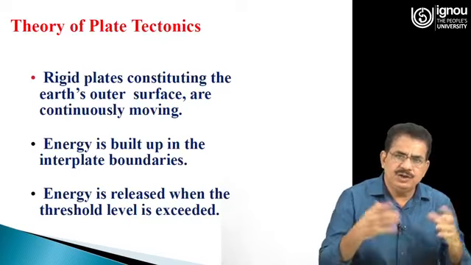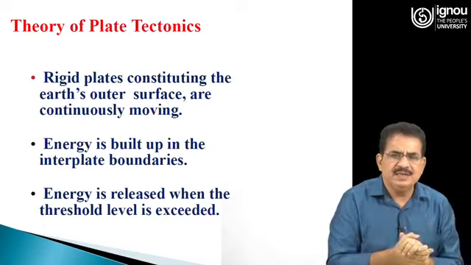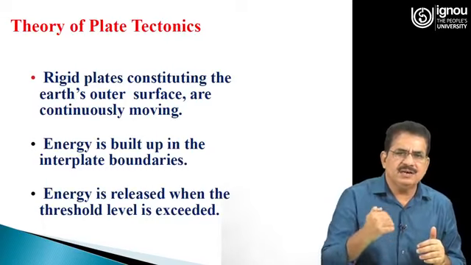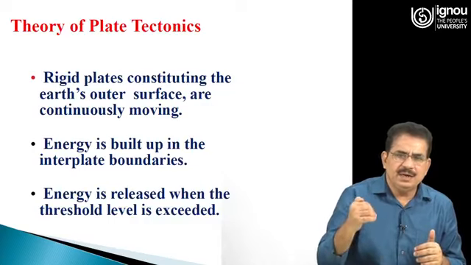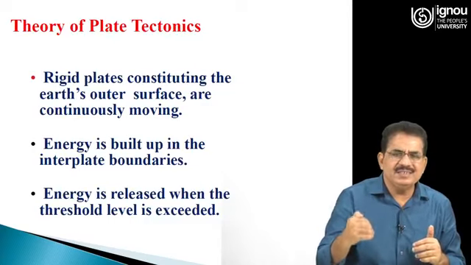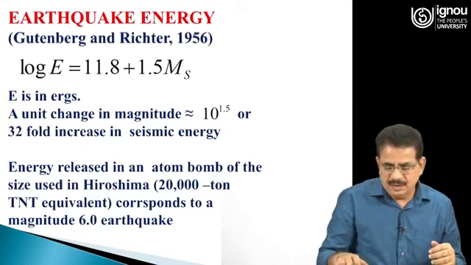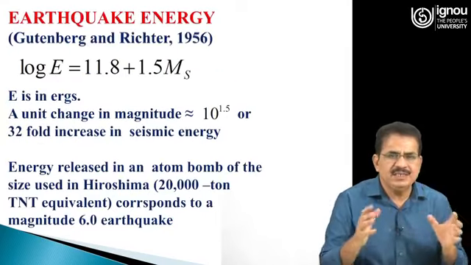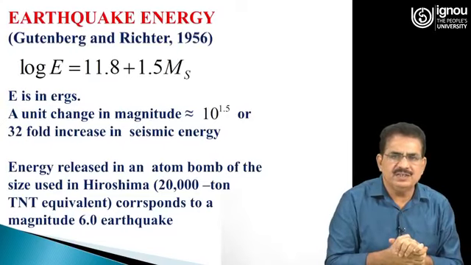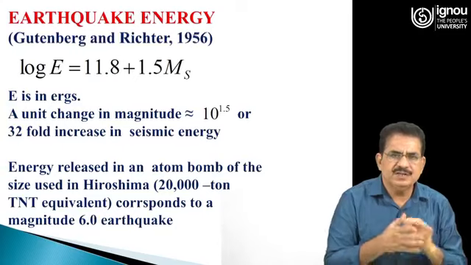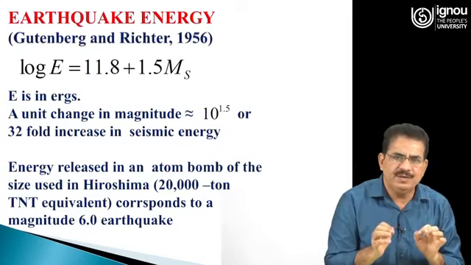Then this theory of plate tectonics says that rigid plates constituting the Earth's outer surface are continuously moving. Energy is built up at the interplate boundaries, and energy is released when the threshold level is exceeded. So, how much energy is released? There is an equation given by Gutenberg and Richter in 1956, which says that log E equals 11.8 plus 1.5 Ms.